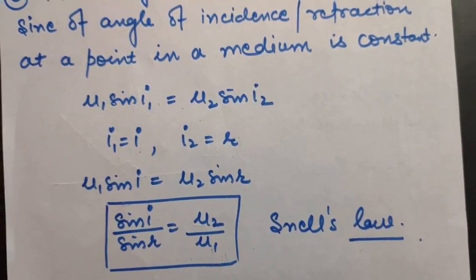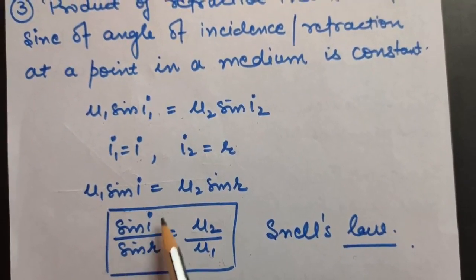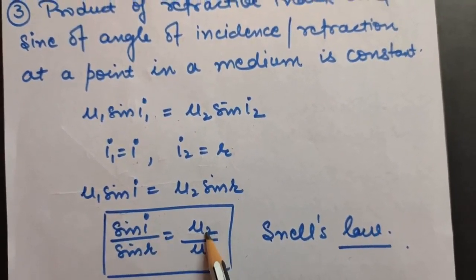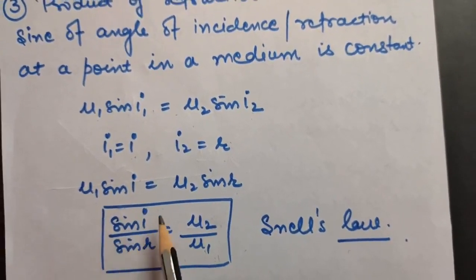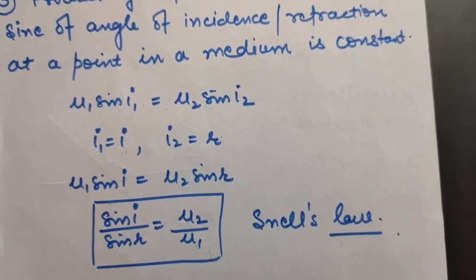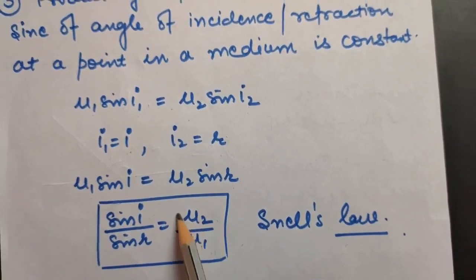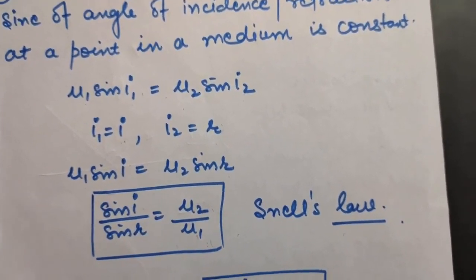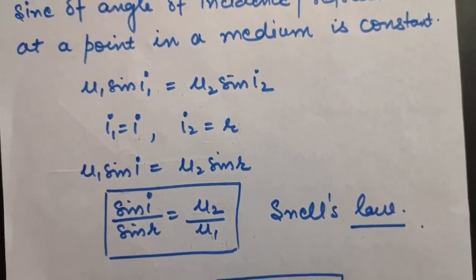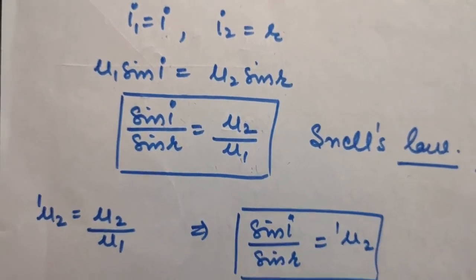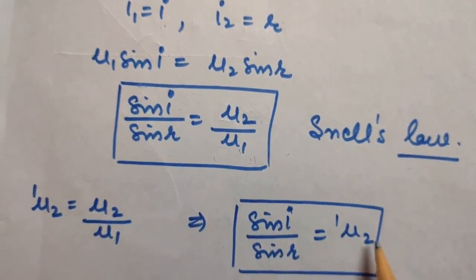And one more thing: this is the angle of incidence in the first medium, right? But this is the refractive index of the second medium. So always remember, if on the left hand side in the numerator you have written the angle of the first medium, then on the right hand side in the numerator you will take the second medium's refractive index. So sine I by sine R equals mu2 by mu1. As I told you, mu2 by mu1 can be written as mu2 1, so sine I by sine R can be written like this also.